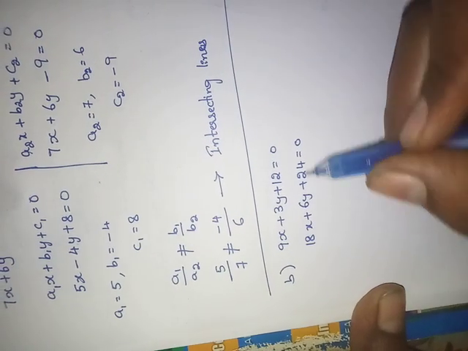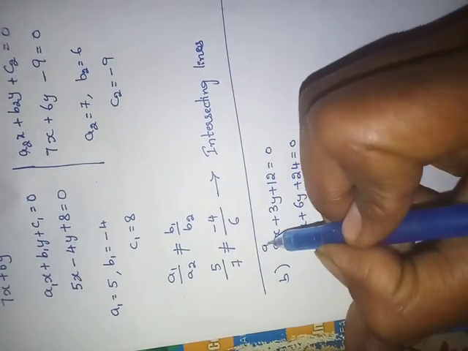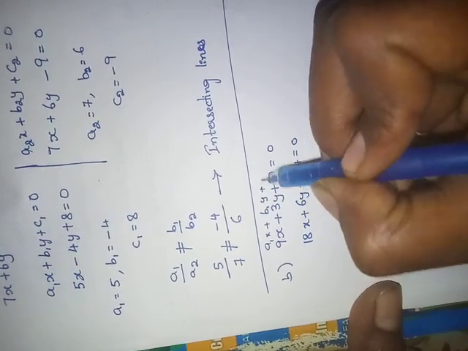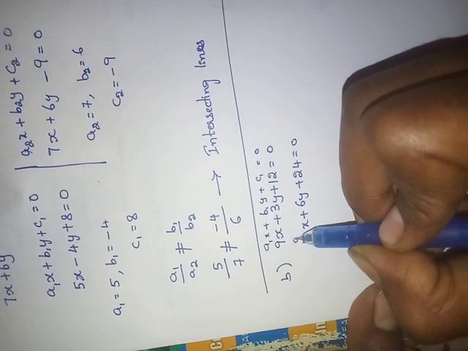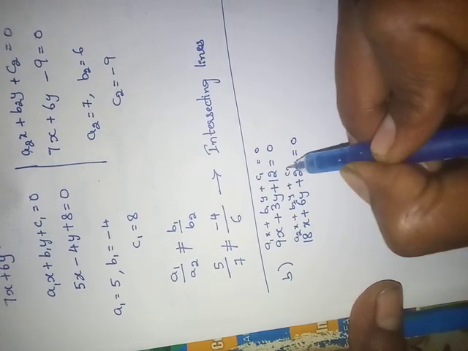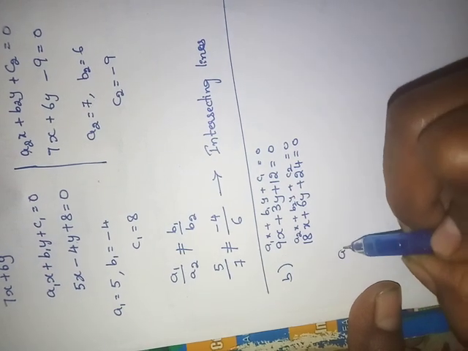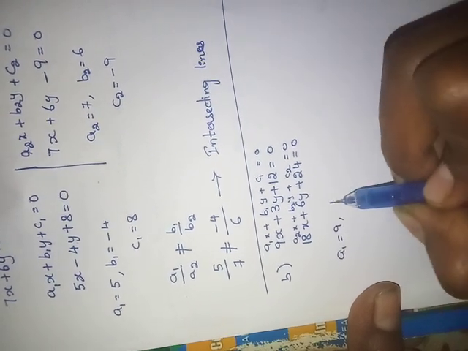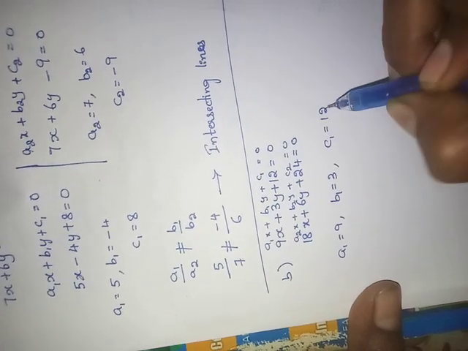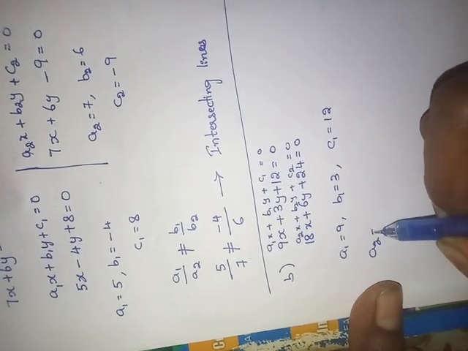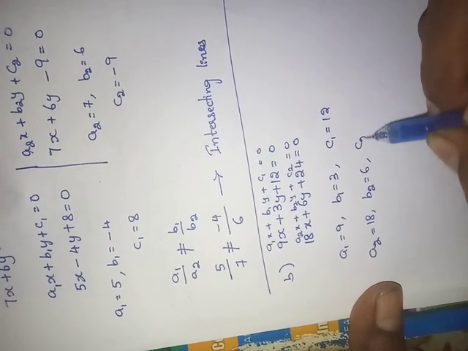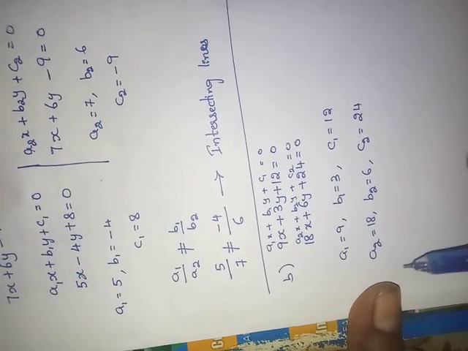Again, a1x plus b1y plus c1 equals to 0, and a2x plus b2y plus c2 equals to 0. What is the value of a1? 9. b1 is 3. c1 is 12. And a2 is 18. b2 is 6. c2 is 24. Now compare.